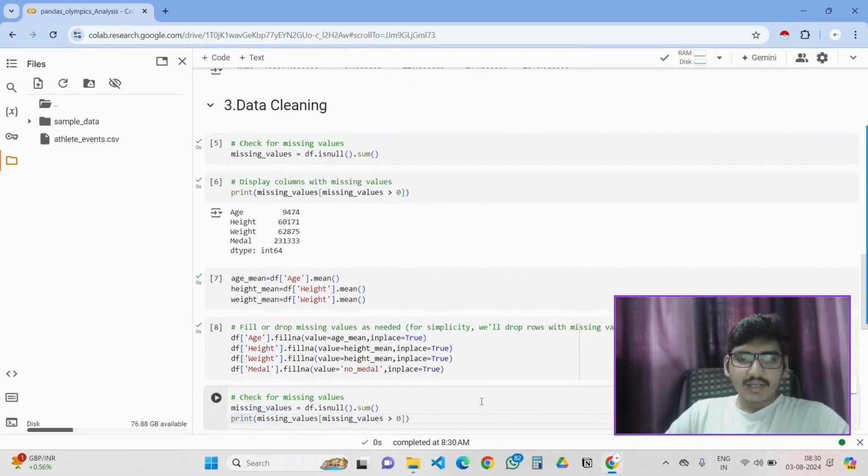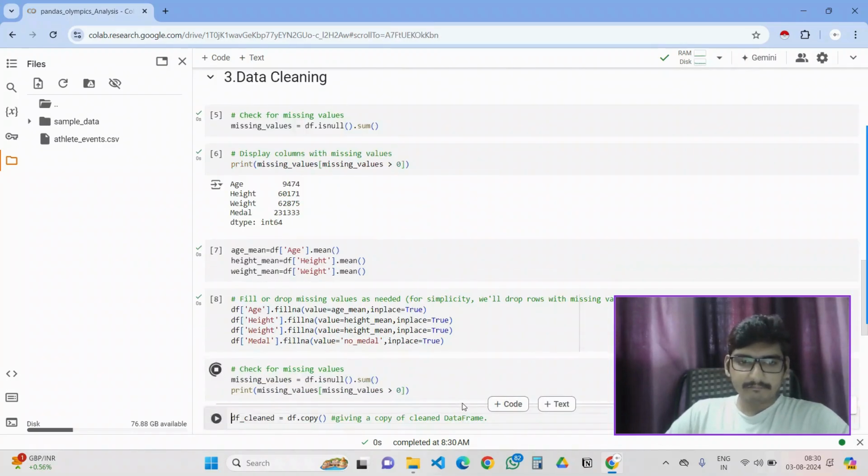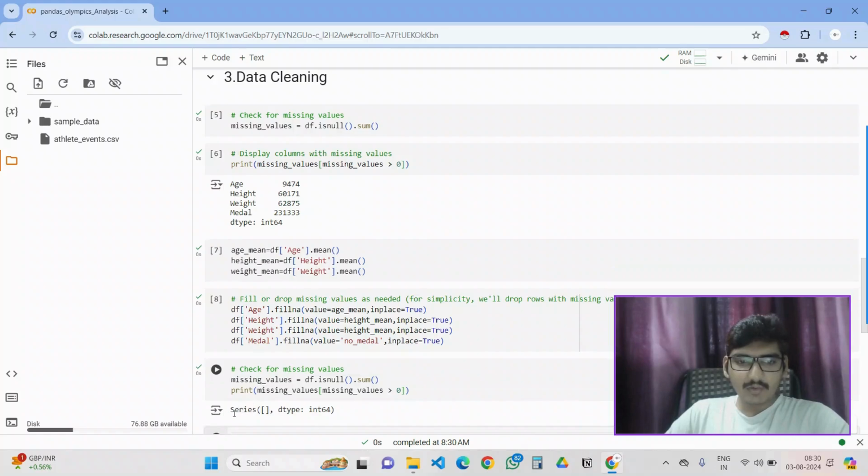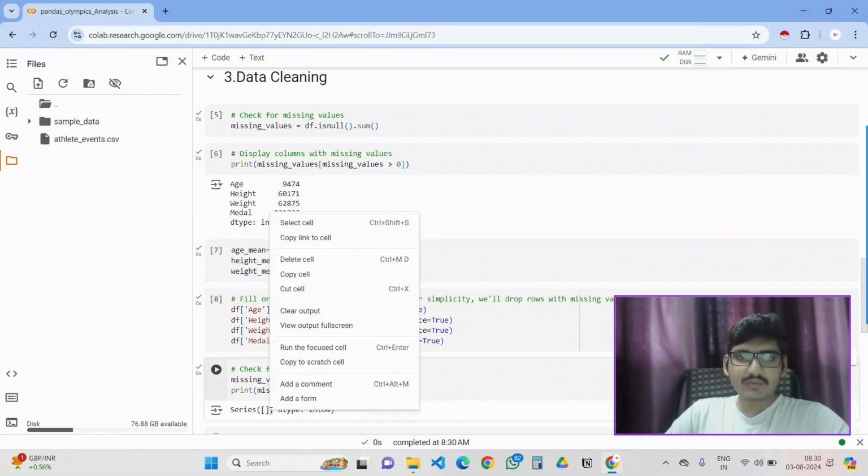After that, I am running this again. This time I am getting no null values. That means all the null values are cleared. You can see there are no null values.